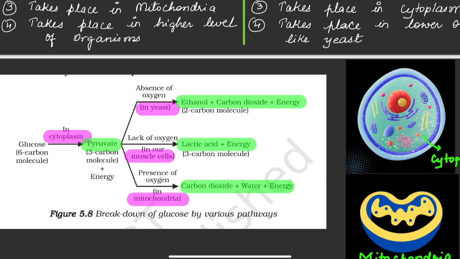If oxygen is absent, then these 2 steps will take place. In case of yeast, it will be converted into ethanol, carbon dioxide and a small amount of energy will be released. And in the muscle cells, this happens during vigorous exercise. If you are running very fast or doing any exercise and less oxygen is available, at that time in the muscle cells this pyruvate will be converted into lactic acid and a small amount of energy will be released. So these 2 are anaerobic respiration and this is aerobic respiration.